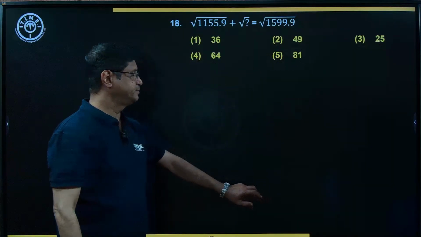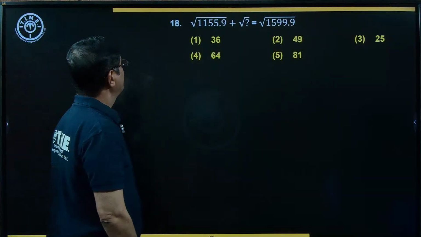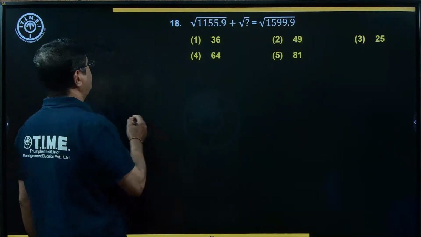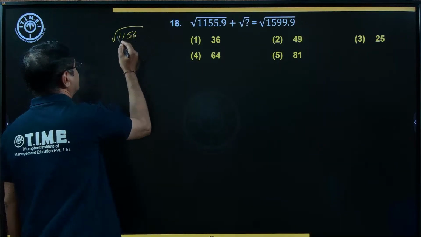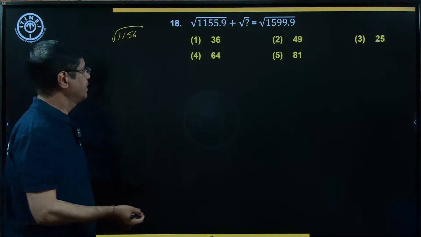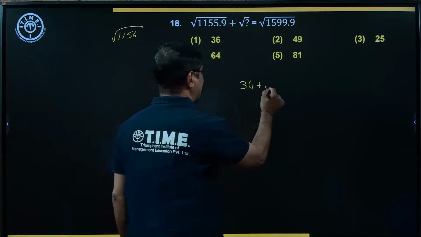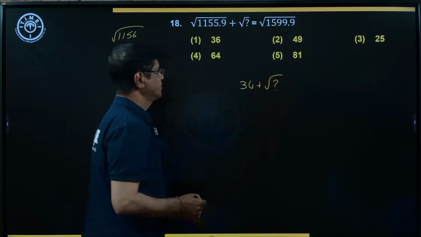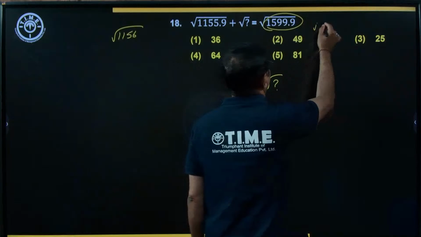Next, look at the 18th question. Square root of 1156. What is the value? It is 34 square. 34 square plus under root question mark is equal to, here it is close to 1600.